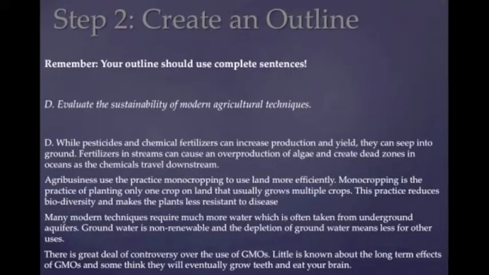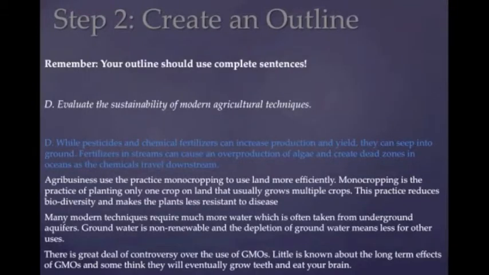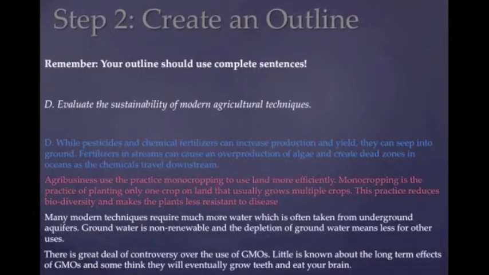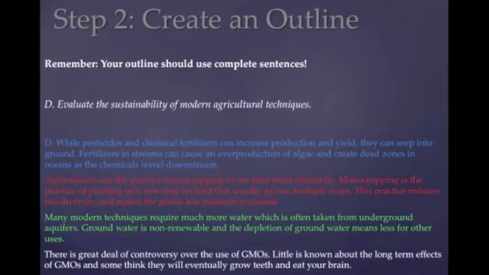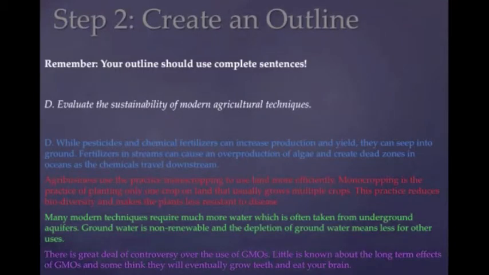Well, kind of. All right, so we're evaluating. We're kind of making a judgment. All right, so here we talk about, yes, they increase production, but here's a downside. All right, agribusiness, monocropping, more efficient, but here's the downside. Modern techniques use groundwater. However, that means less for other uses. A great deal of controversy over the use of GMOs because little is known about it.